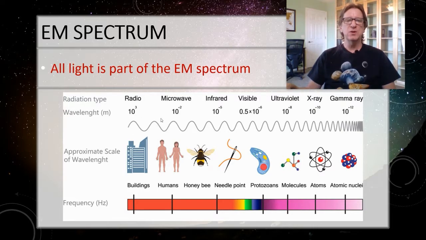So the shortest wavelength radio waves are about the size of a building. But again, by the time you're getting up to the FM band, you're looking at about the size of a mountain, and AM may be the size of the United States. Microwave is about the size of humans, as you can see. And then honeybees and needles, and by the point of the needle, we're talking about actually this point right here. By the time you get down into visible, you're getting down into just tiny, tiny little nanometer-size things.